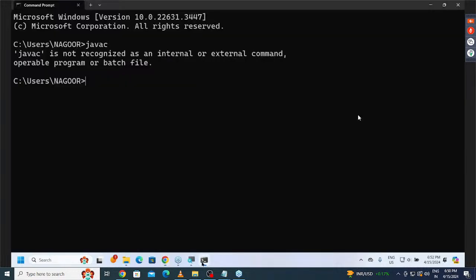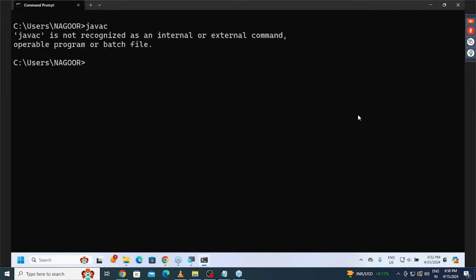Now observe carefully. I already opened this command prompt here. Now I'm using javac. What are we getting there? "javac is not recognized as an internal or external command, operable program or batch file." Now what am I going to do? I need to set the path environment variable. set path is equal to. There we have to provide, copy and paste the location always.